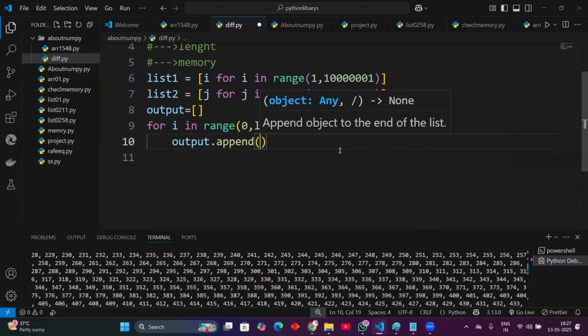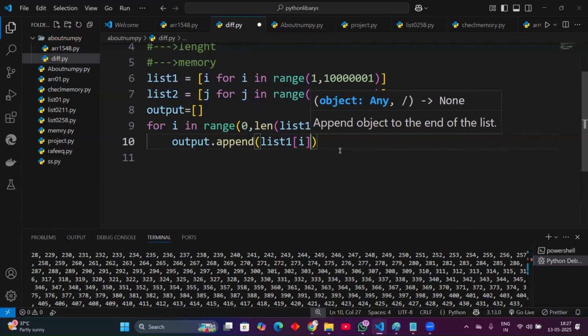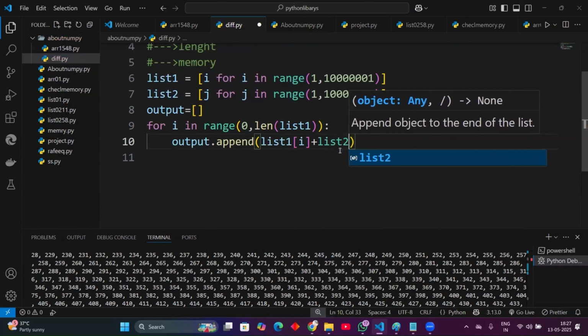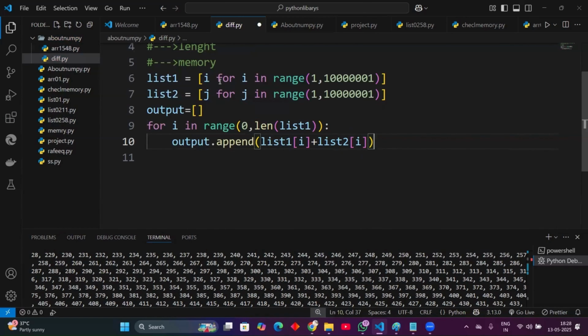Okay, now what's my requirement? Sum the data of both lists. That takes list one of index i, the starting index, and we pair it with list two's starting index, right? Now you can see why this i and this i are different.